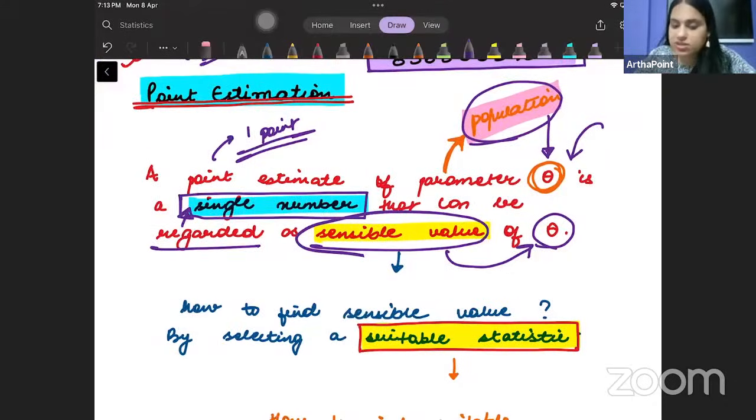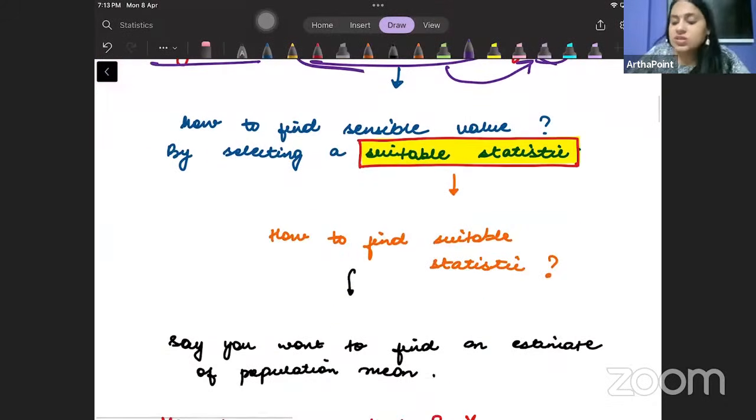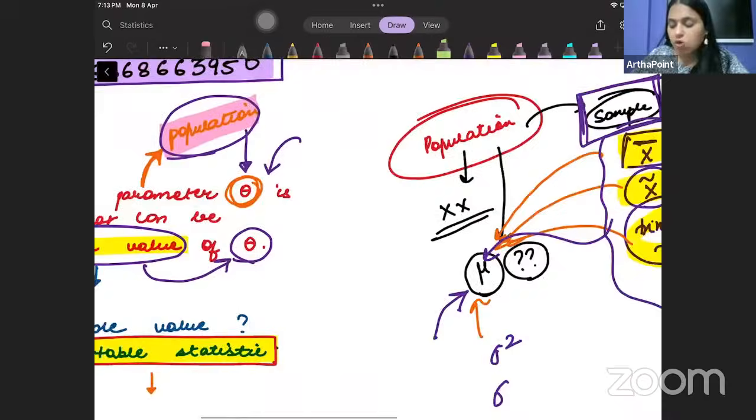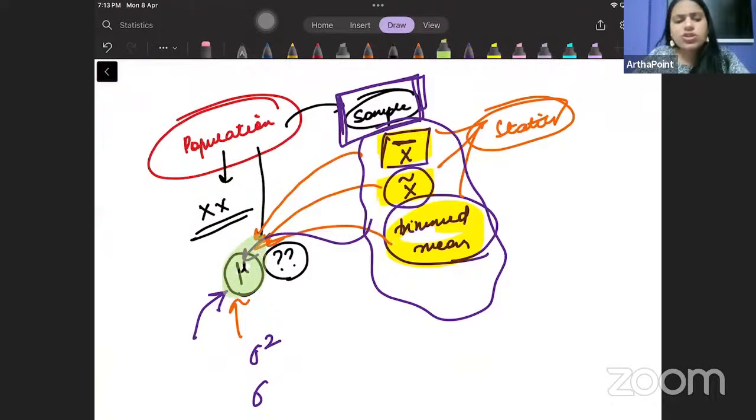Okay, बेटा. अब थोड़ा सा हम आगे बढ़ते हैं. The question is how to find this sensible value. मुझे कैसे पता चलेगा? How will I know कि इस population के mean को ना sample के mean से निकालो?